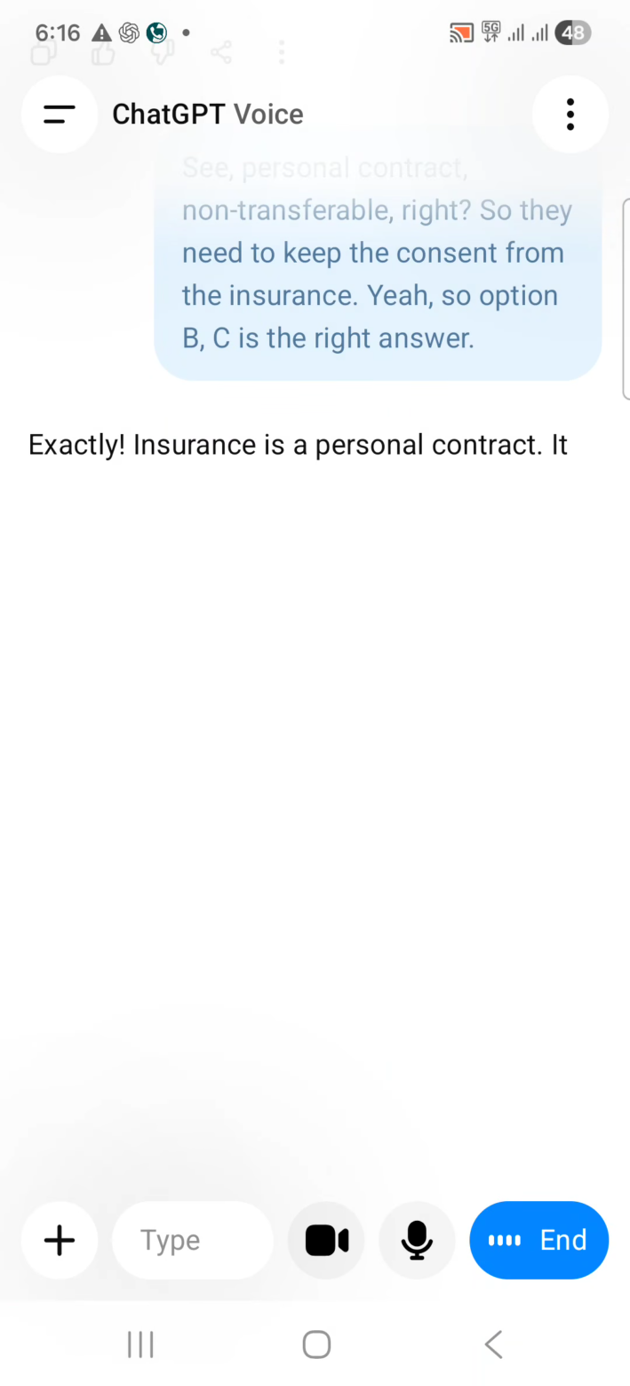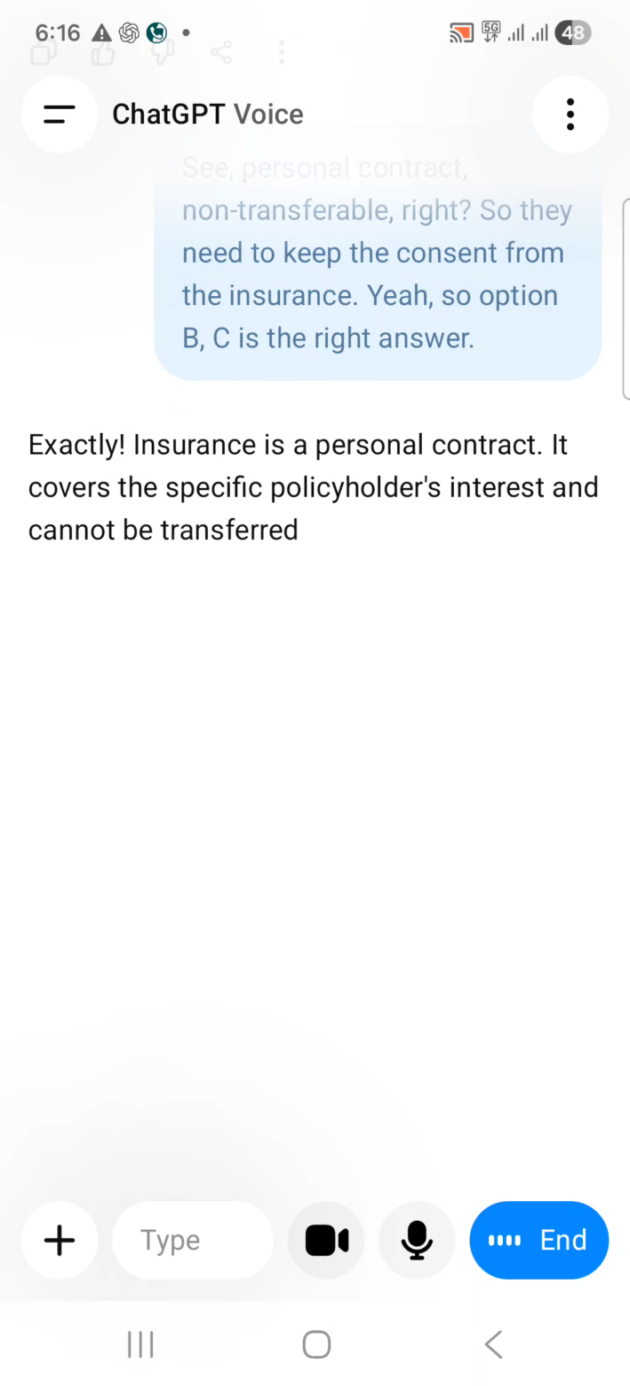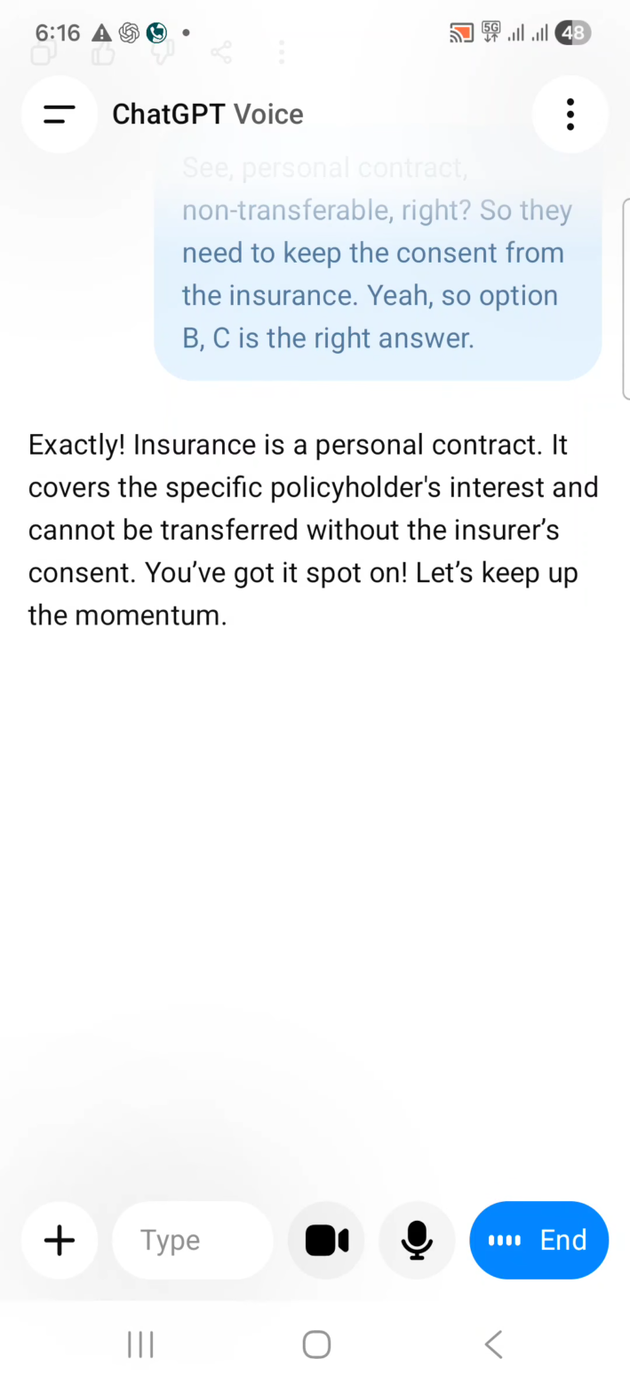Exactly. Insurance is a personal contract. It covers the specific policyholder's interest and cannot be transferred without the insurer's consent. You've got it spot on. Let's keep up the momentum. Yeah, next question.